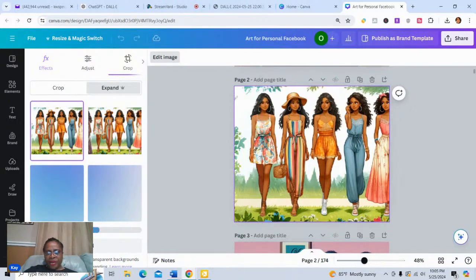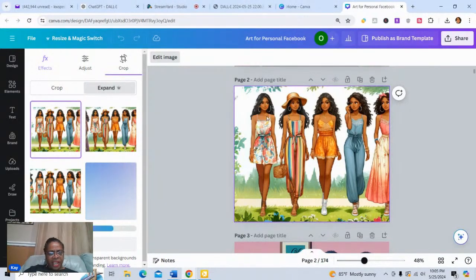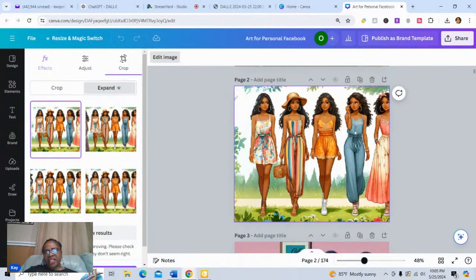And so where it was cut off before, it went ahead and filled in the image on the left side. I like that. And so at least I have, let's see, or did it cut off the image? No, it actually filled in that image, yeah. And so now I have at least 4 good images that I can work with.